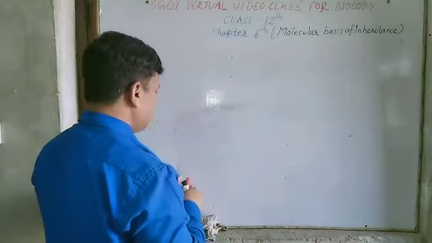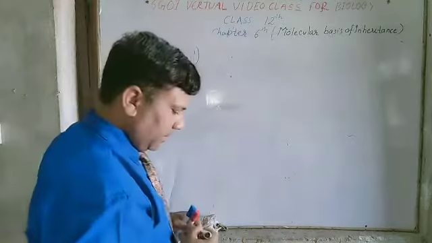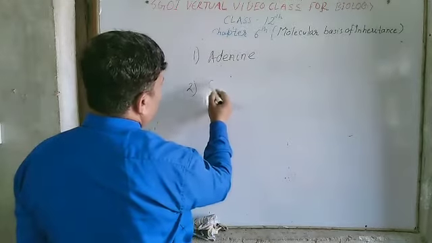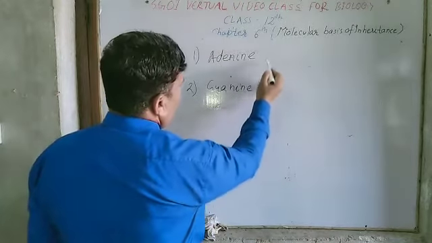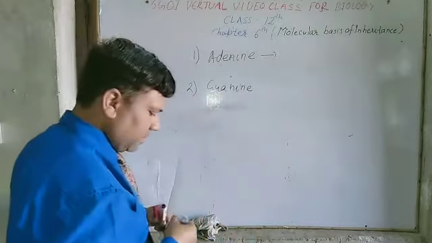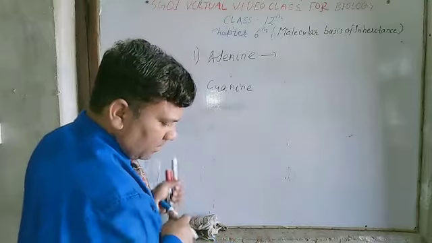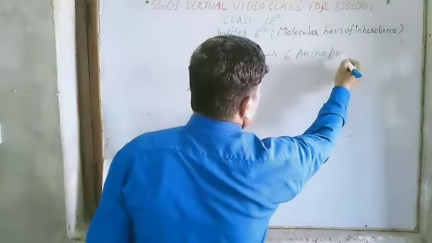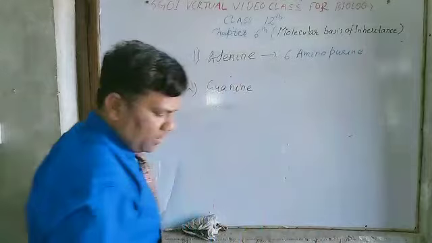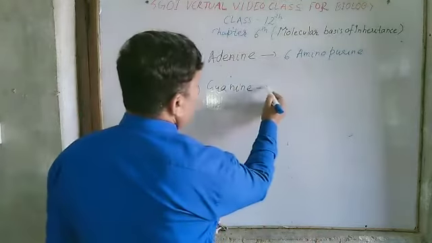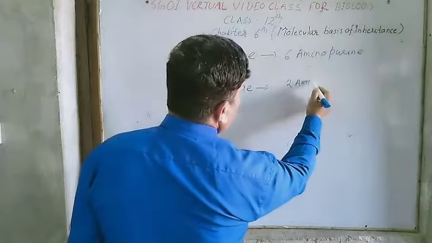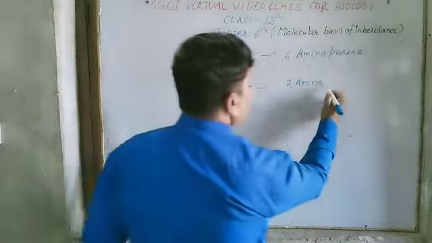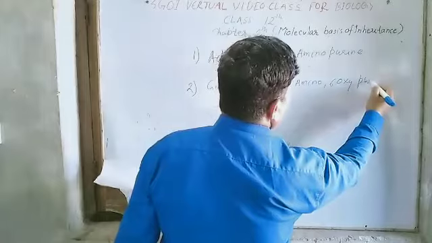First is adenine and second is guanine. Adenine is chemically 6 amino purine, and guanine is chemically 2 amino 6 oxy purine.